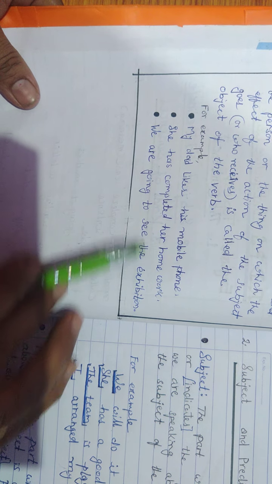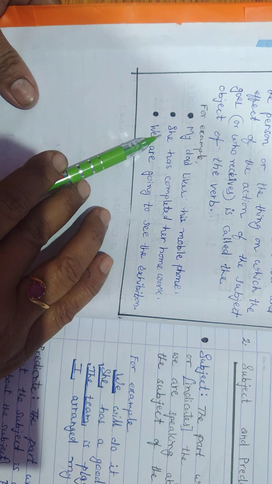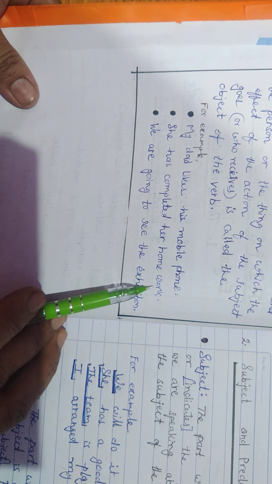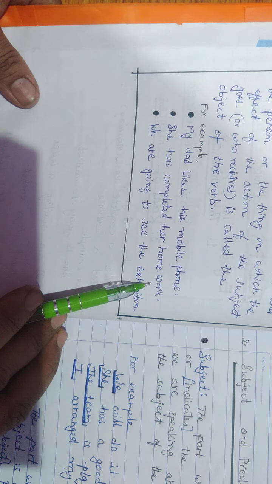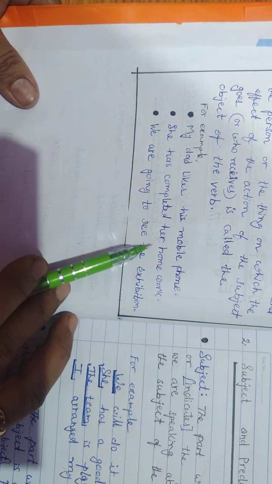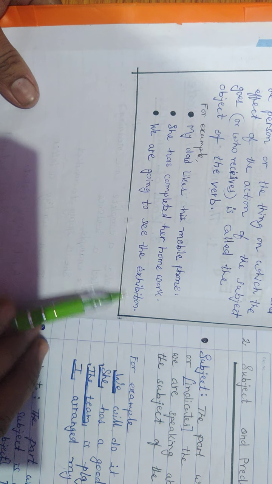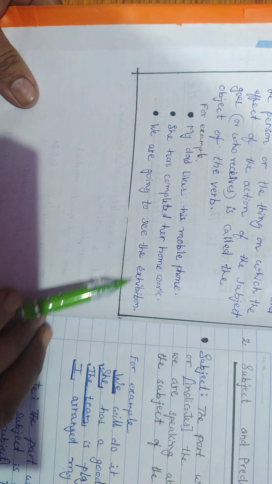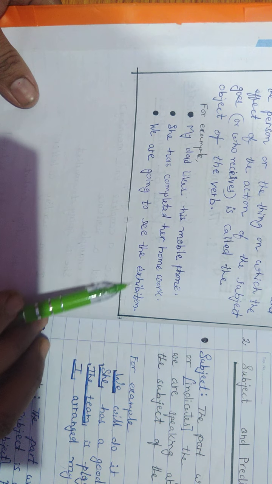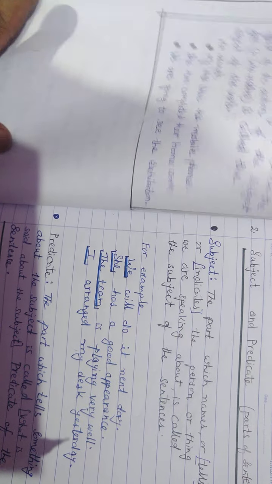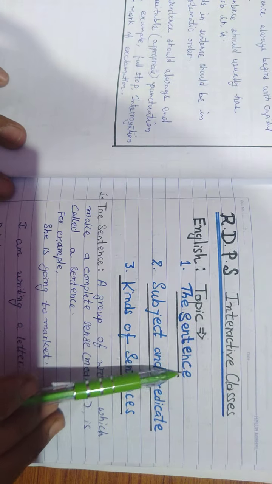So students, you will see that whenever the subject does any work, the effect of the work goes on something, or something has been completed, or something has been fulfilled. That is actually the object. We are going to see the exhibition. We are going to see what? Exhibition. So exhibition here is the object. Now I think you are very much clear about the object, subject and predicate, and the definition of sentence.